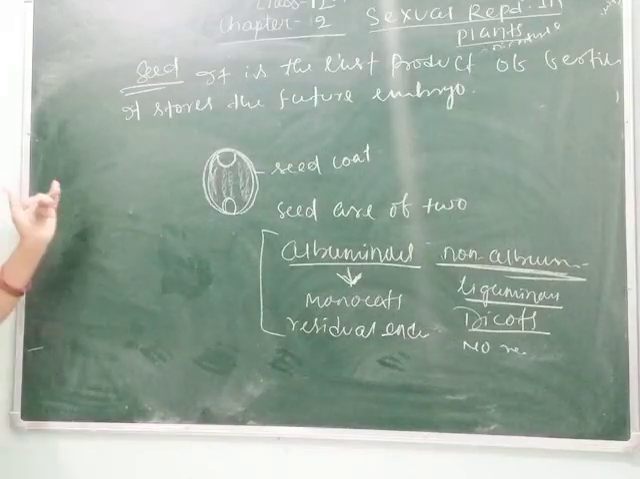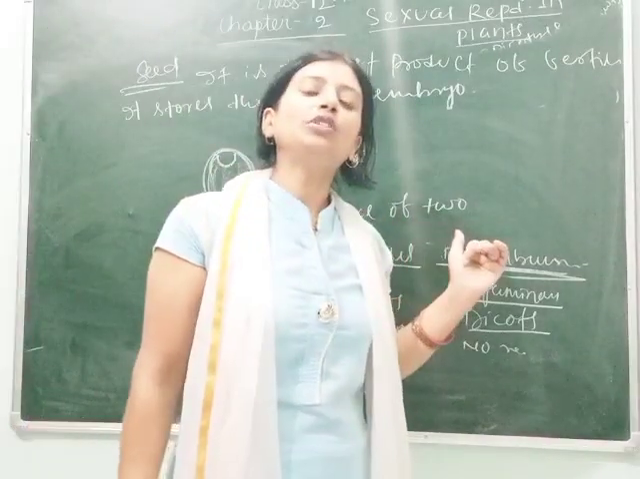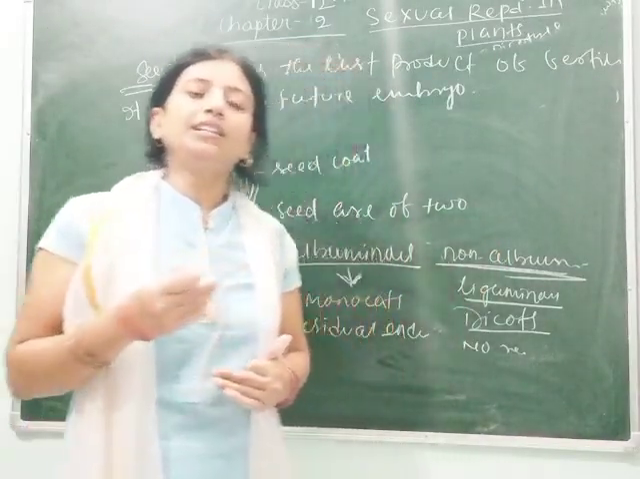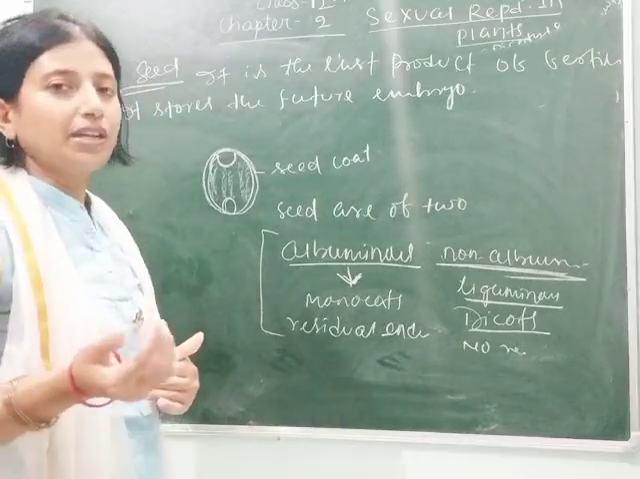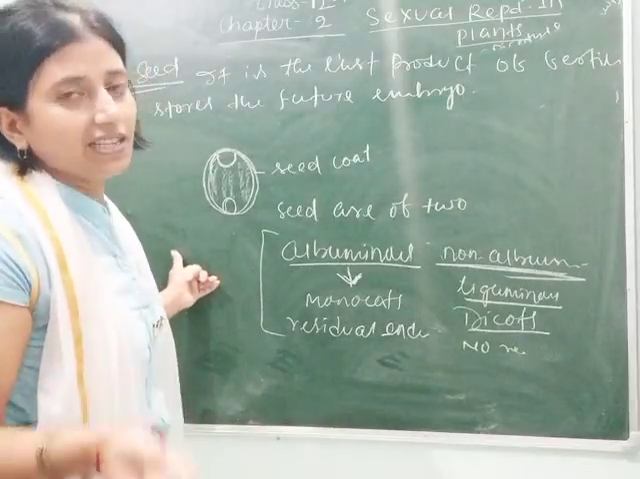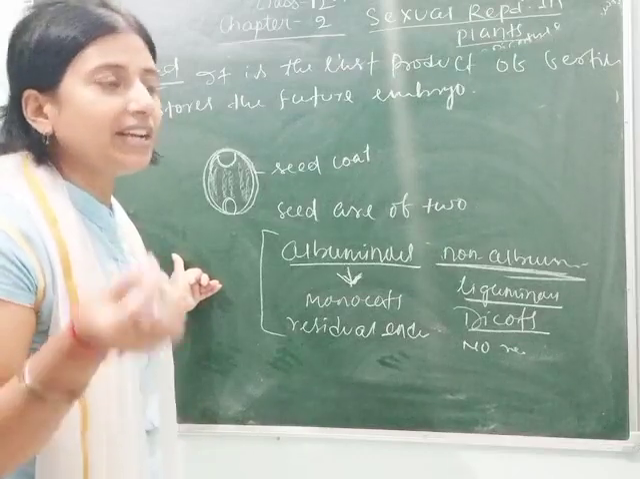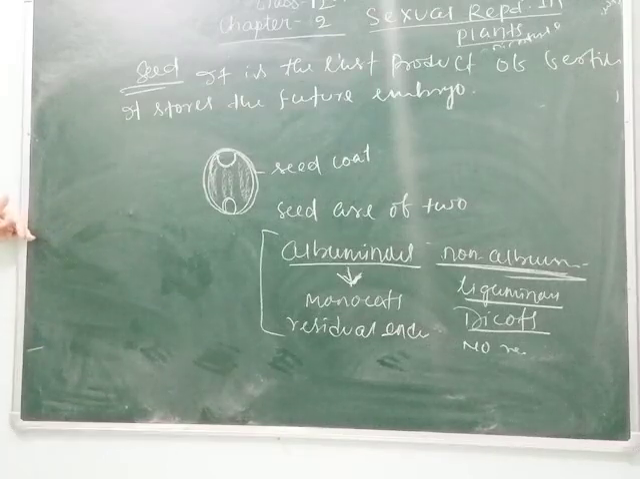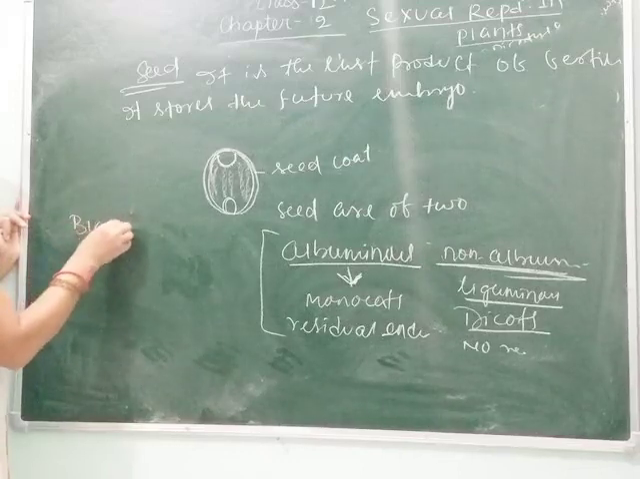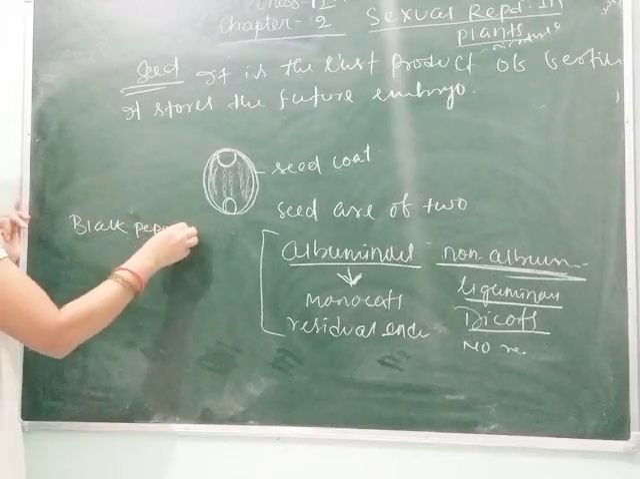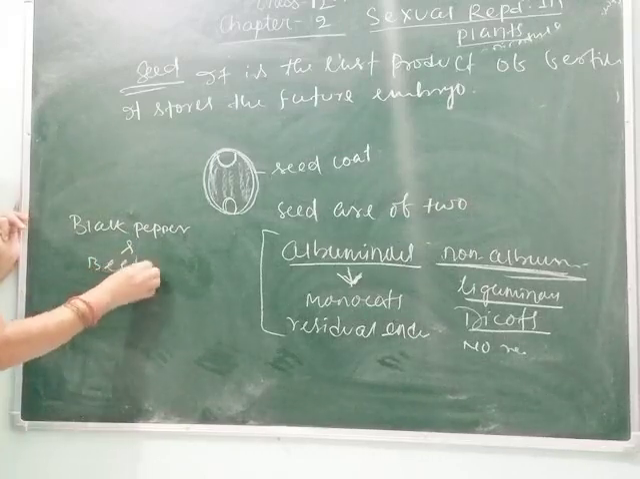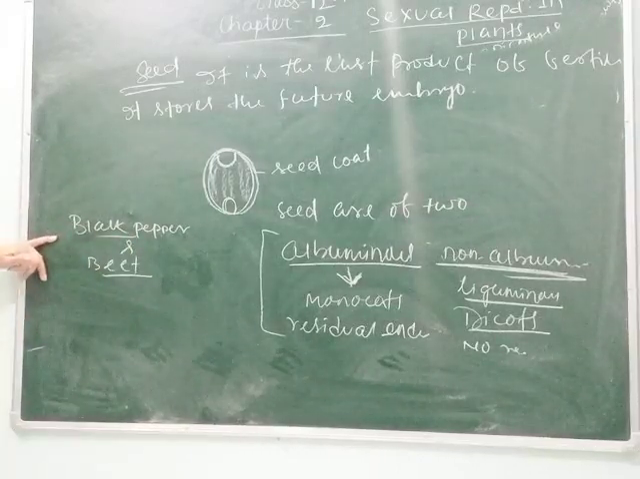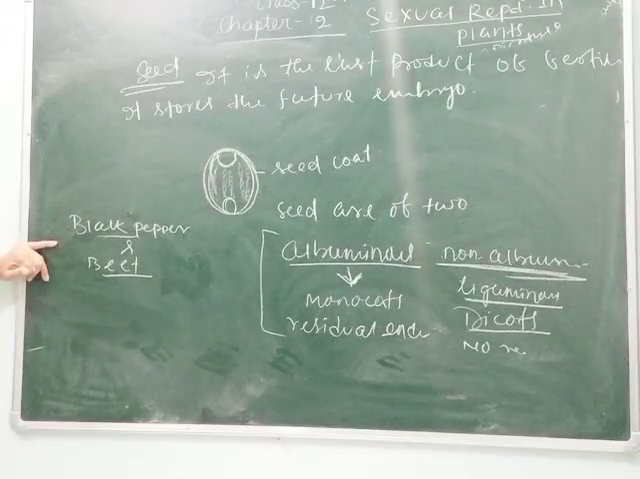Sometimes the remnants of nucellus persist throughout life. As I have told you, the nucellus gets completely consumed. Clear? But sometimes in some seeds, the nucellus persists throughout life. And the examples are black pepper and beet. Clear, students? Examples are black pepper and beet. These are the seeds in which residual nucellus persists throughout life.